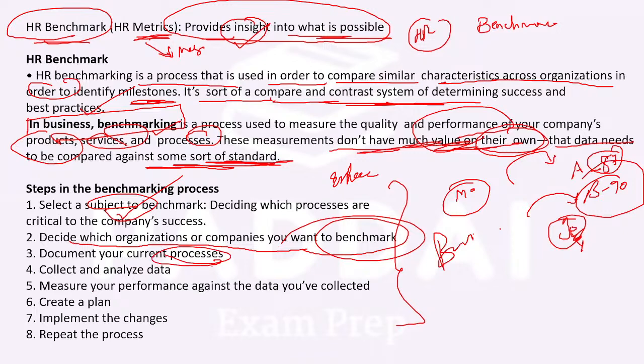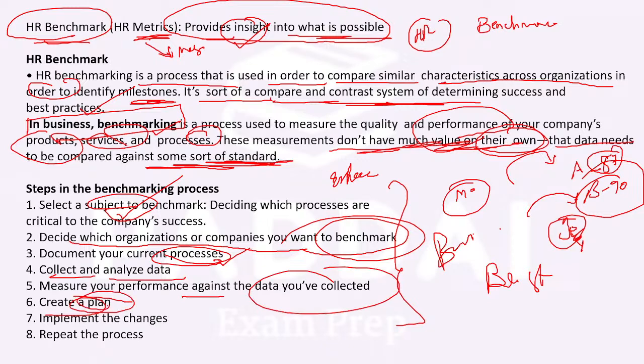Document your current process, very very important. When you are benchmarking, when you are standardizing something, you need to be aware of your current level, your current status. Collect and analyze data, measure your performance against the data you have collected, create a plan for how you are going to achieve those benchmark standards, implement the required changes in order to achieve them, and repeat the process if you want to keep on benchmarking.